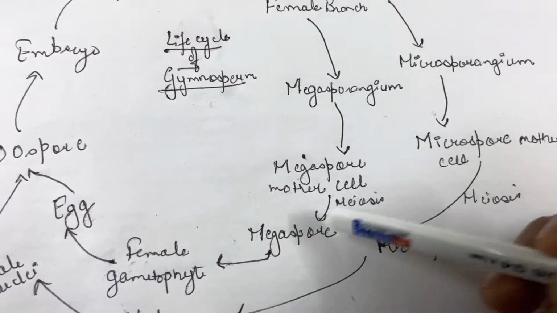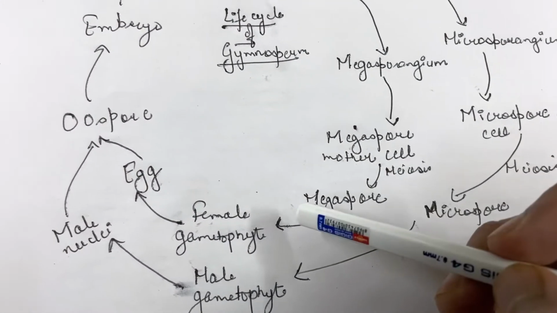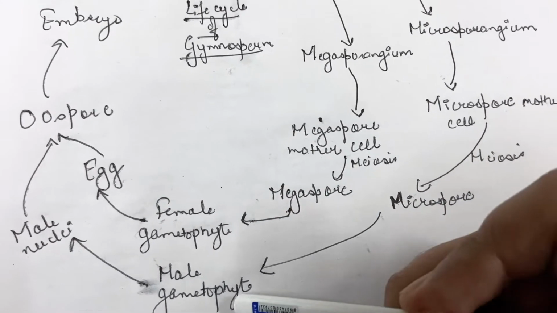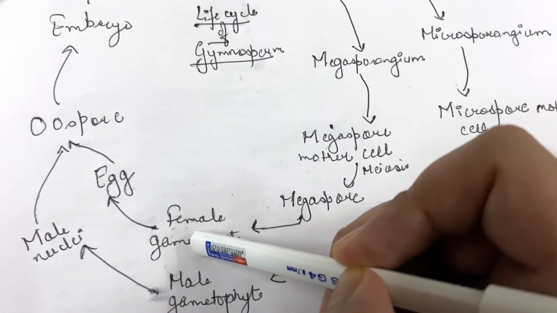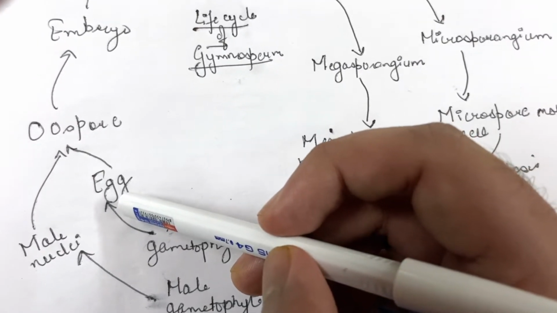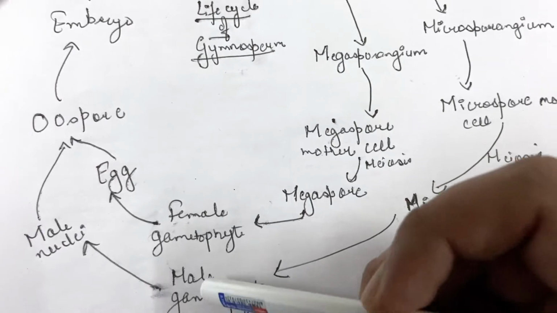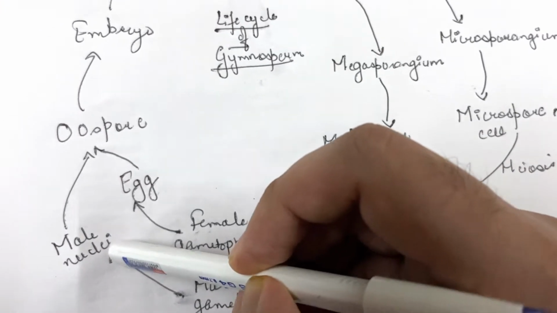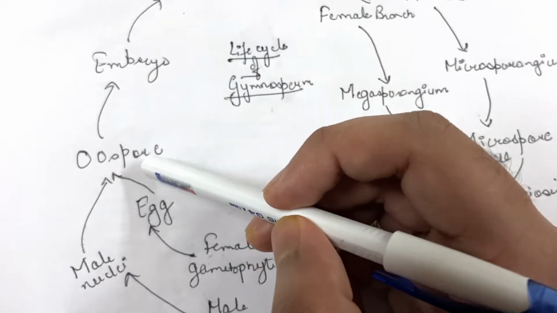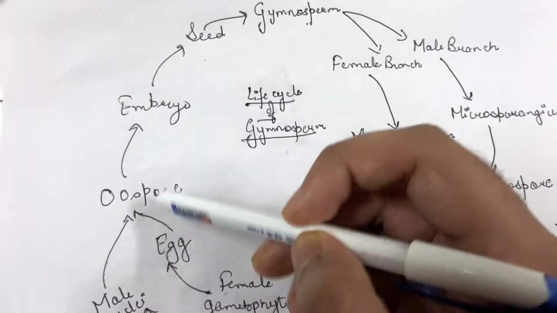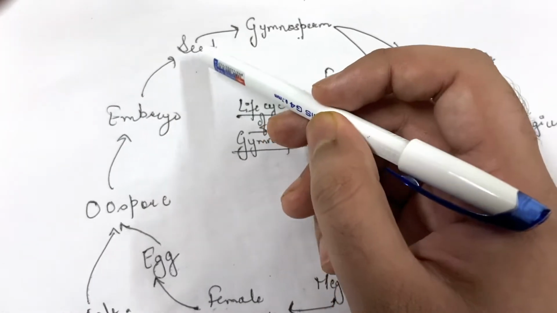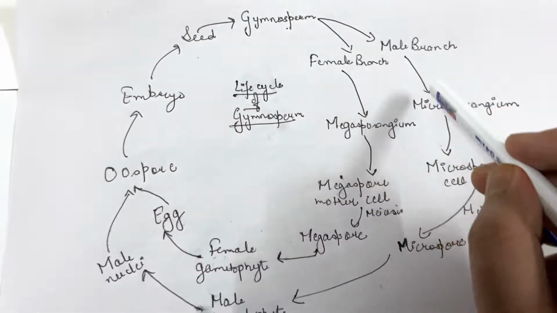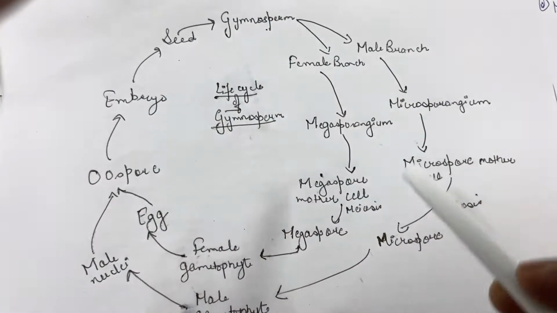Now megaspore will form female gametophyte, microspore will form male gametophyte. Female gametophyte will contain archegonia which will contain egg, and male gametophyte will contain male nuclei in the pollen grain. Both of them will fuse to form oospore. Oospore will form embryo. Embryo will form seed which will again develop into a gymnosperm. So this is the life cycle of a typical gymnosperm.